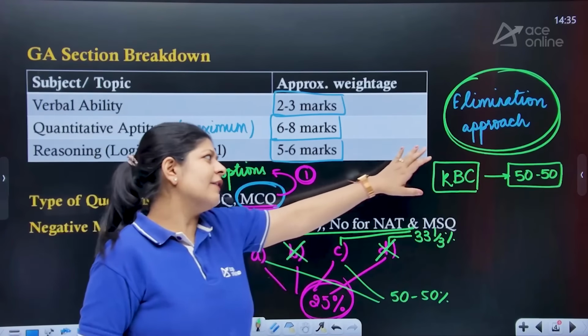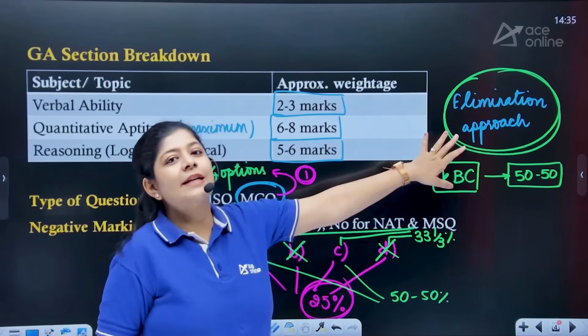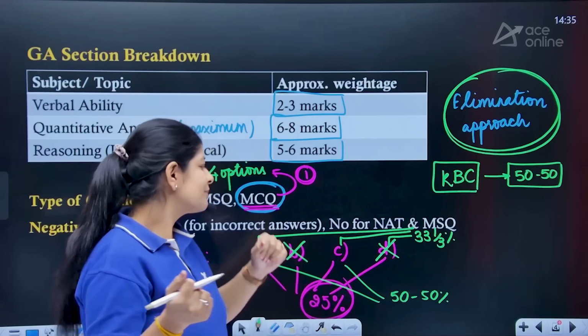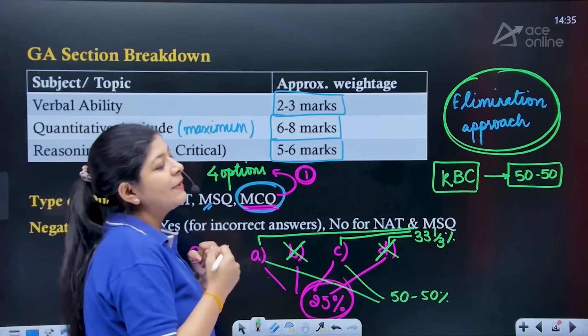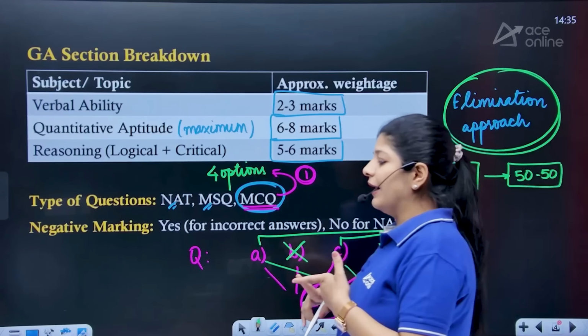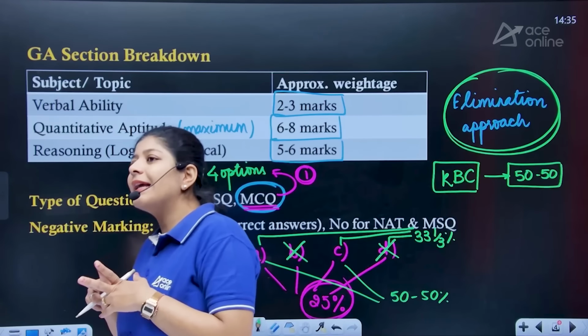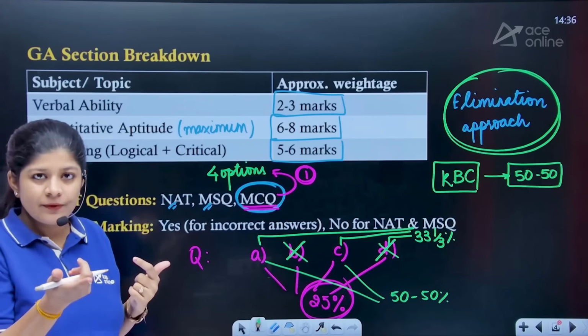So a similar kind of thing is happening in the KBC, and all I can say is that the elimination approach is like generated or inspired from the KBC only, right? So here in the examination, this approach will help you to increase your accuracy. As we know that it's not necessary that we only have to be fast, right?